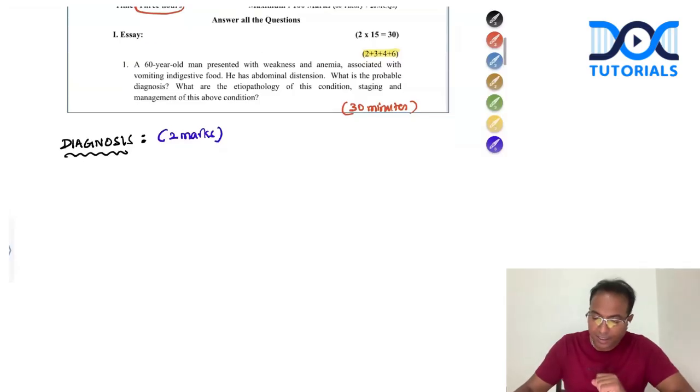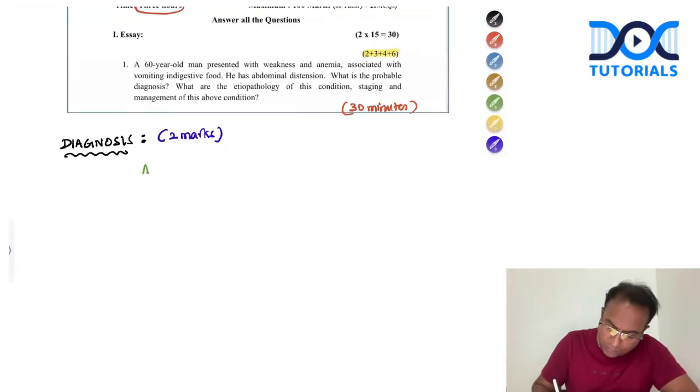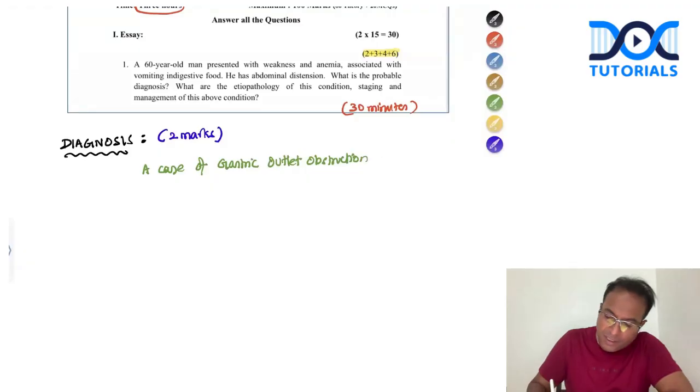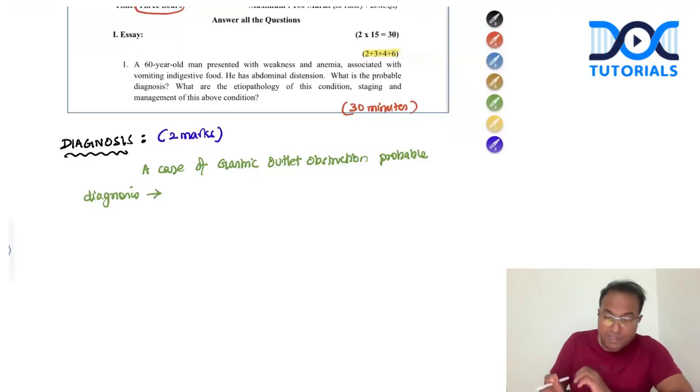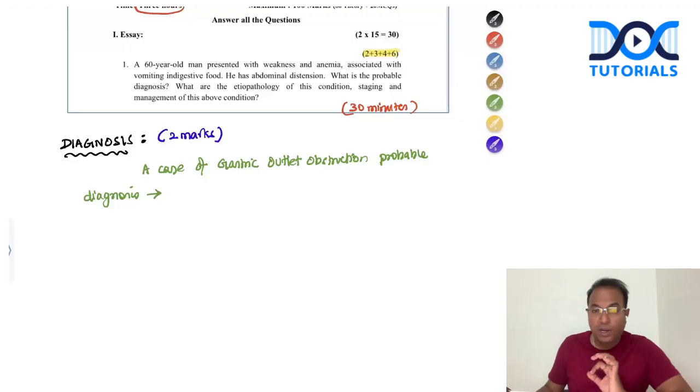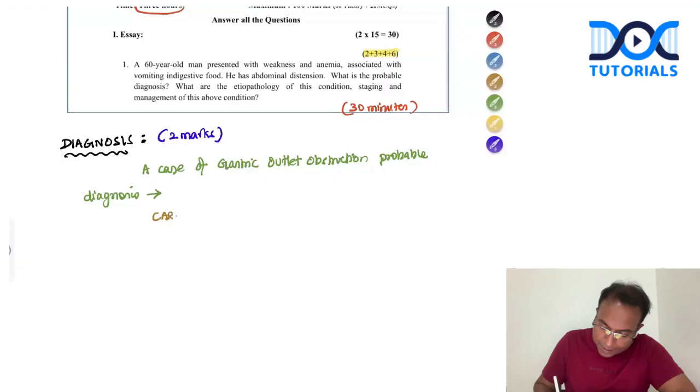So this case is a case of gastric outlet obstruction. Considering the age and other things, they're not asking the definite diagnosis. They ask, what is your probable diagnosis? So please don't make a mistake in the first 2 marks, because once you make a mistake in the diagnosis of a clinical condition, the entire essay will be gone. So be careful in attending the clinical question. Probable diagnosis is carcinoma stomach.